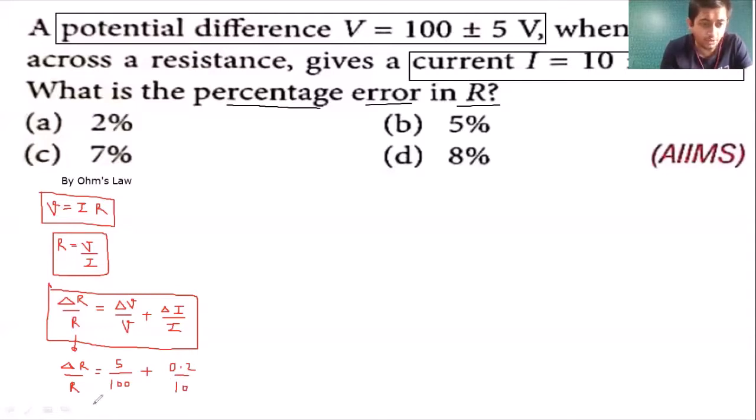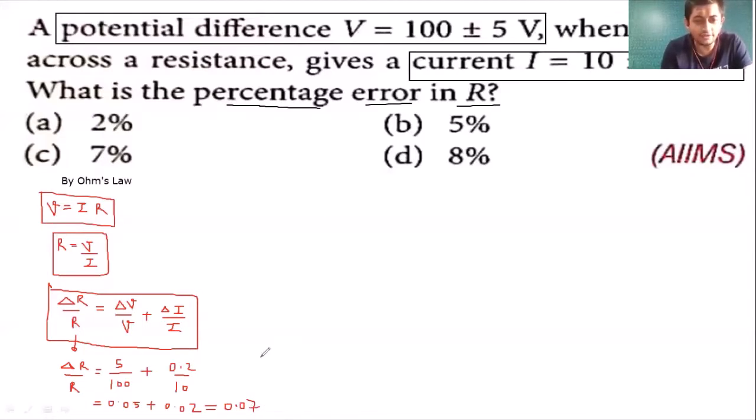So this becomes equals to 0.05 plus 0.02. Cool. So 0.05 plus 0.02 is 0.07. That is relative error in resistance.